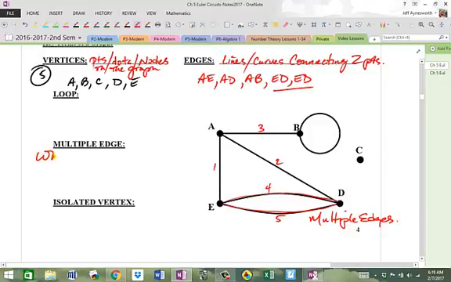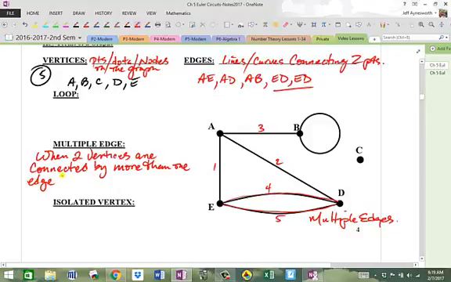When 2 vertices are connected by more than one edge, you have what are called multiple edges. And so here, ED is called a multiple edge because obviously there's more than one edge right there. There's one, two right there. So you have to list them twice in the list.